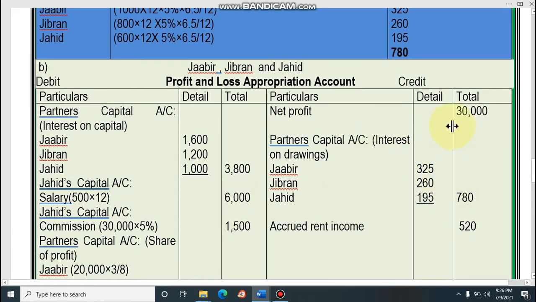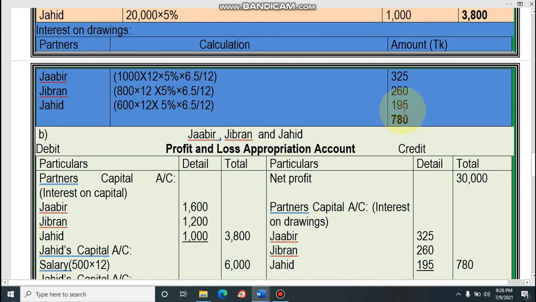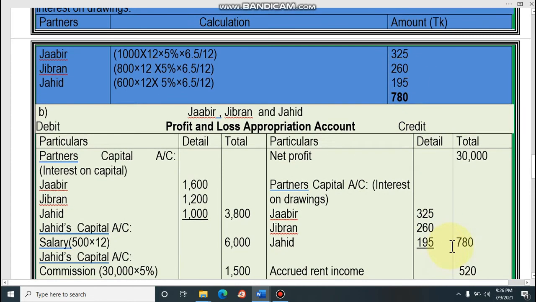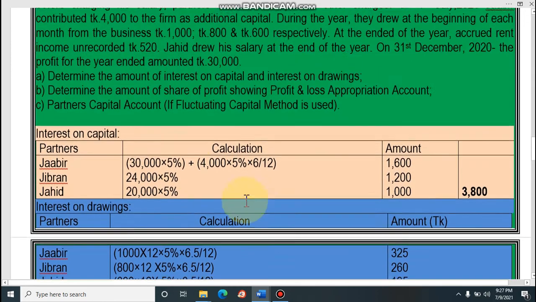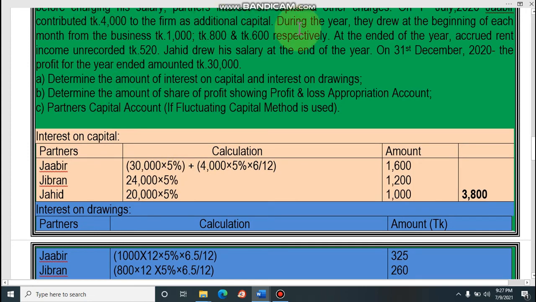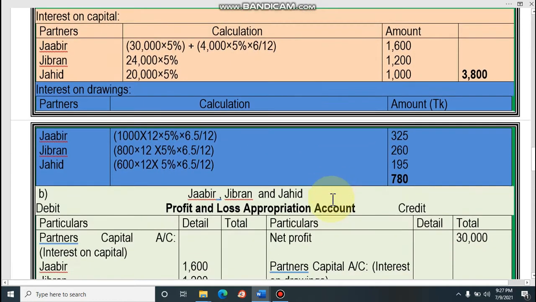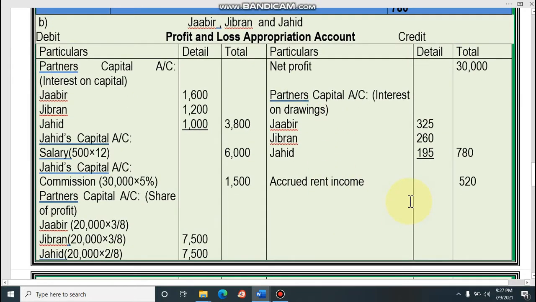Now here, how much is the income? Net profit 30,000, and interest on drawings, it is income. Interest on drawings we have calculated earlier, 325, 260, 195, 780. That means total interest on drawings is 780. And another income is given here. Look at unrecorded rent due. Rent income unrecorded is 520. So that also will be recorded on the income side.